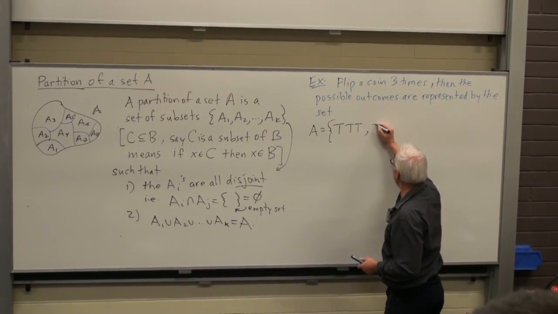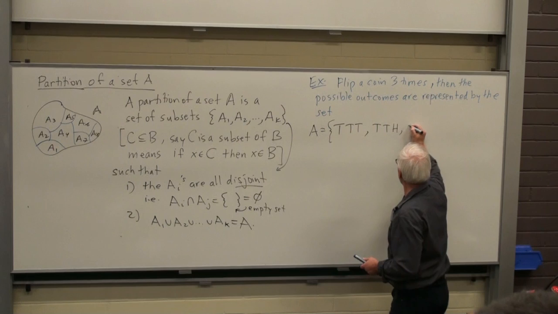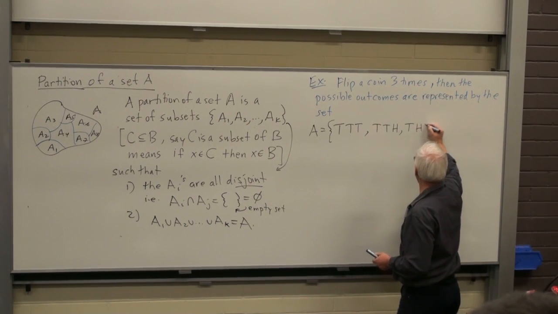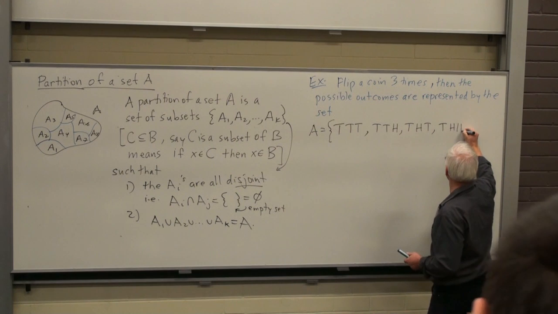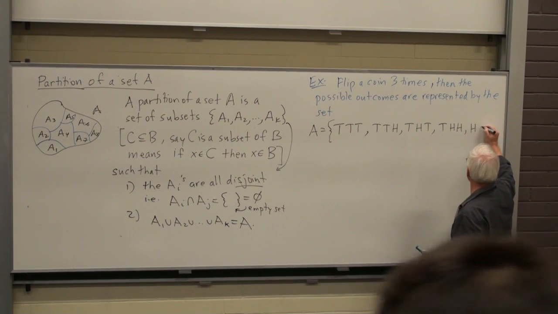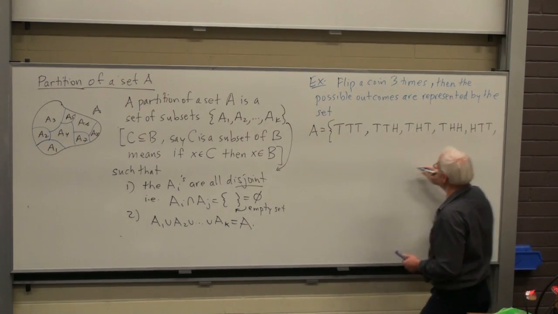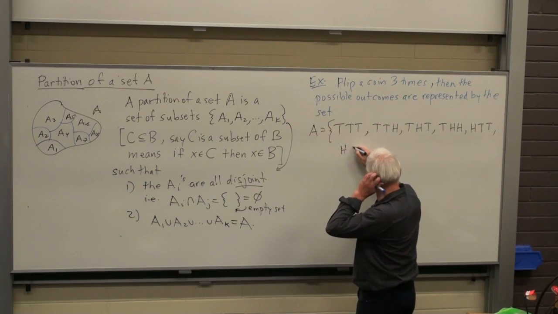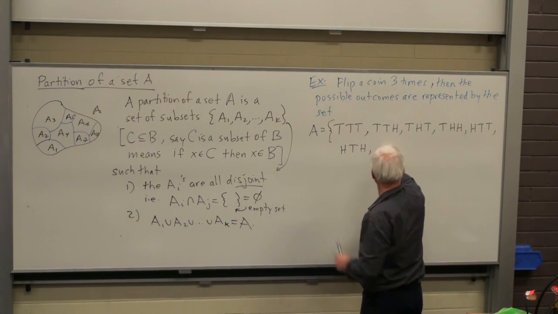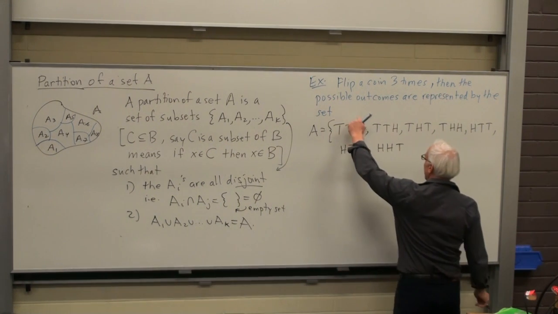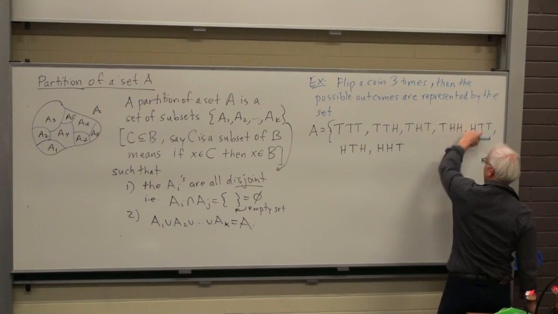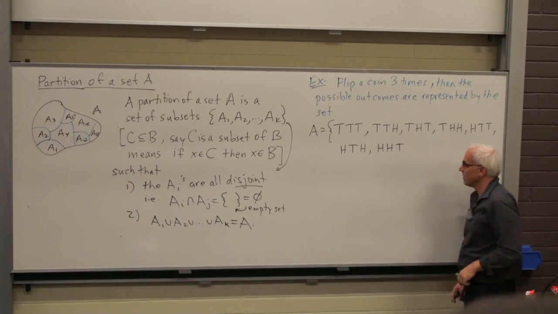Or we could have tail, tail, head, or tail, head, tail, or tail, head, head, or a head, tail, tail, or head, tail, head, or head, head, tail. How many do we have so far? 1, 2, 3, 4, 5, 6, 7.